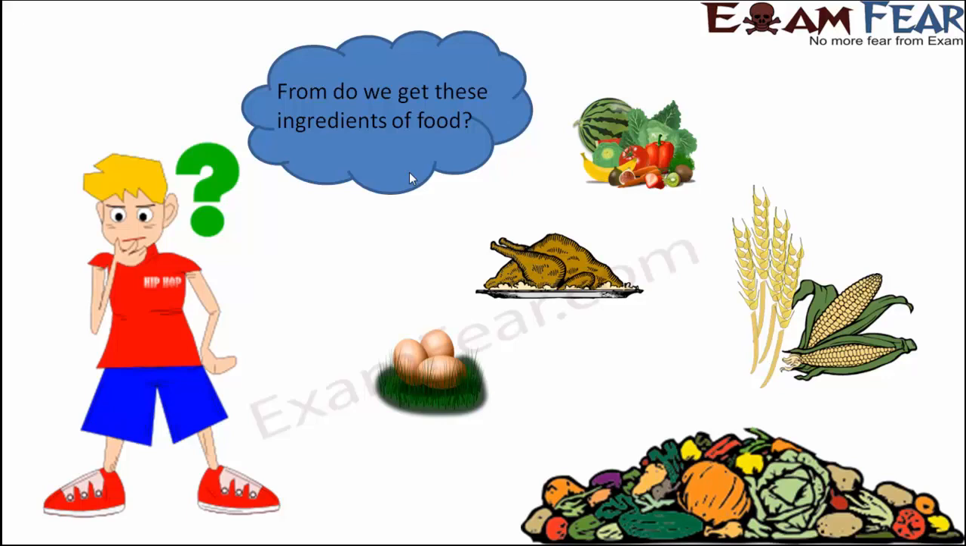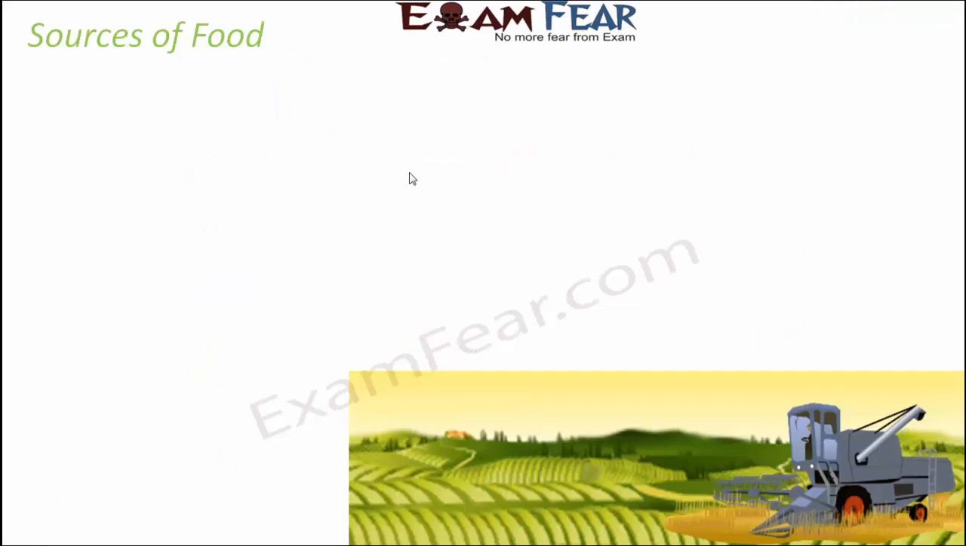Because we know how the food is prepared in our kitchen. Our parents or we ourselves will prepare the food. But to prepare that food, we need some ingredients like these. So from where do we get those ingredients? That's the next agenda now.